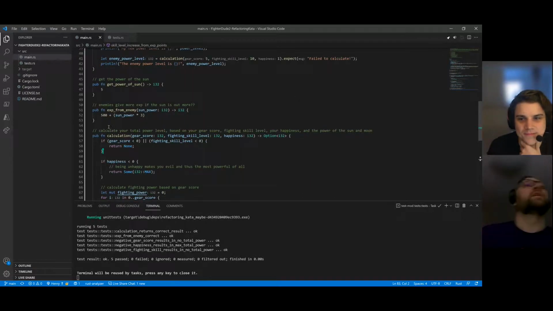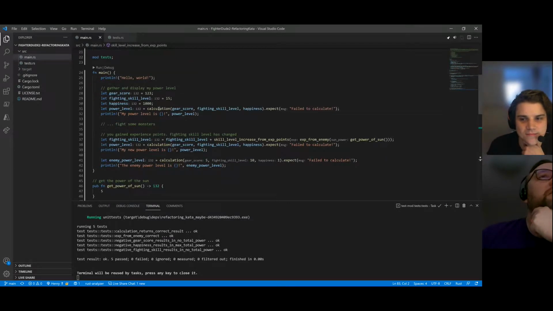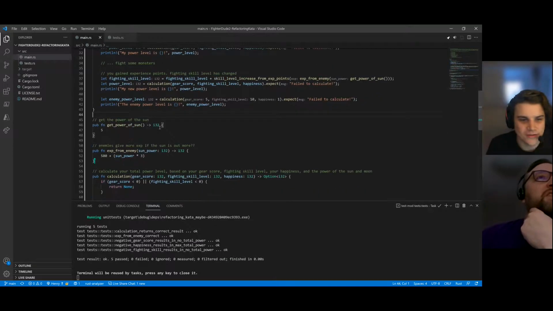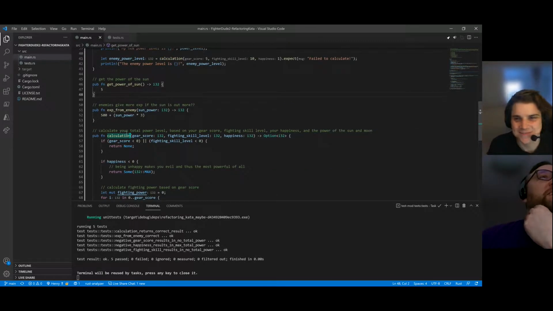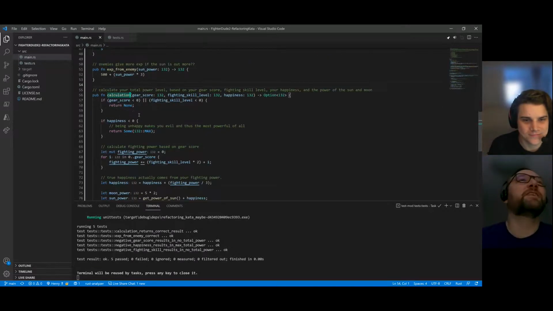Yep. So we've got main. Looks like main calls calculation a couple times as its main thing. And not a very useful name. Indeed, yeah. If only we could do something about that. We've got get power of sun. Enemies give more XP if the sun is out. More question mark? Who knows if they do? I like this. This is actually a very true to life kind of comment that you would find, right?